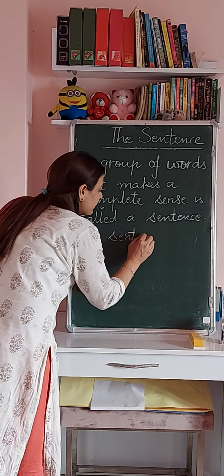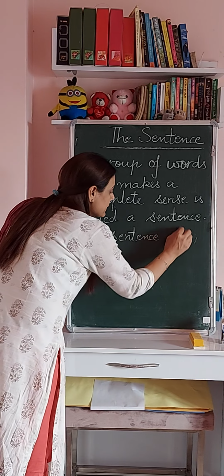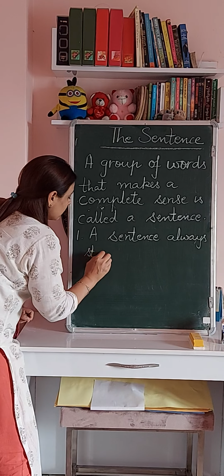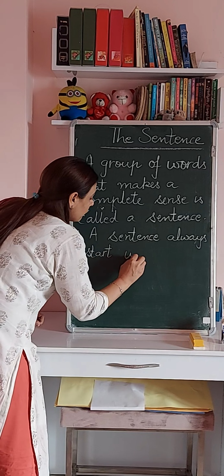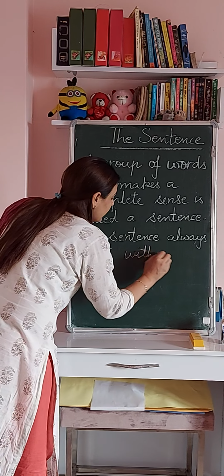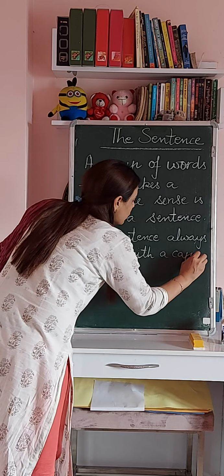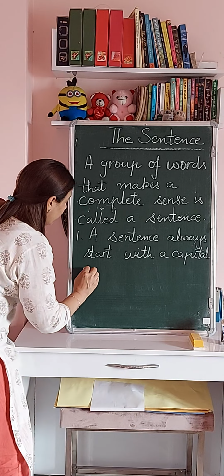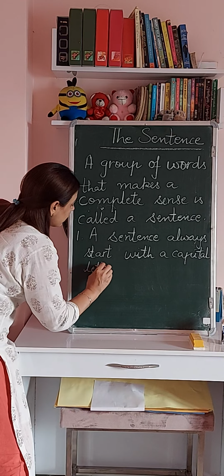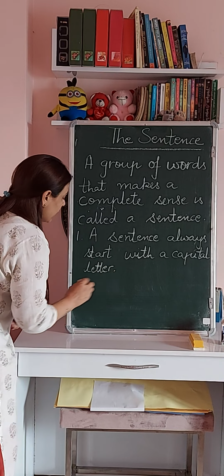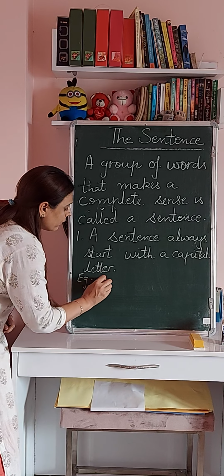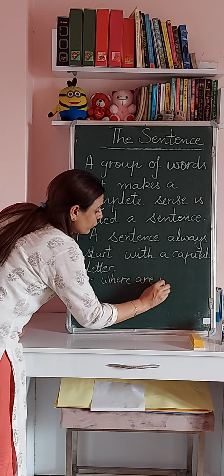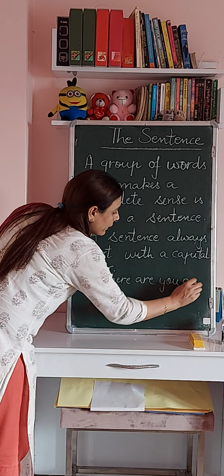A sentence always starts with the capital letter. So we can never start a sentence with a small letter. For example, if I say, where are you going?